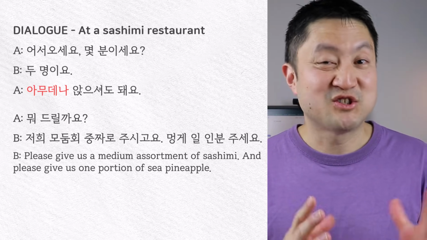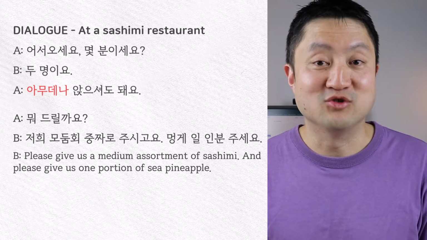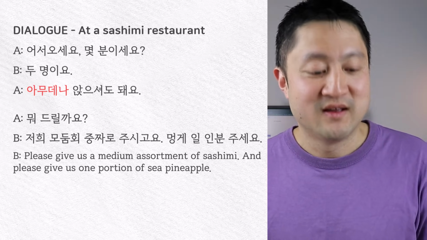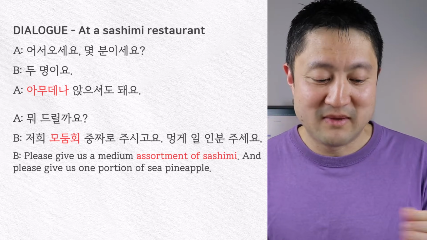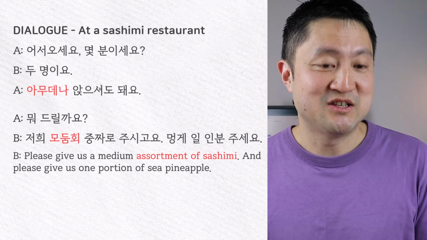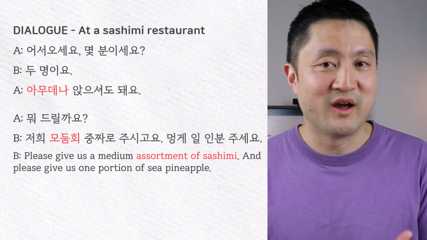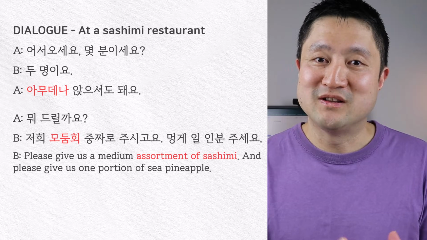First, we have this word 저희, and this is the more polite form of the word 우리, which means we, our. And then we have 모둠 회. The word 모둠 means group or collection. And 회 means sashimi. So when we order 모둠 회, it's a sashimi dish made up of different types of fish.